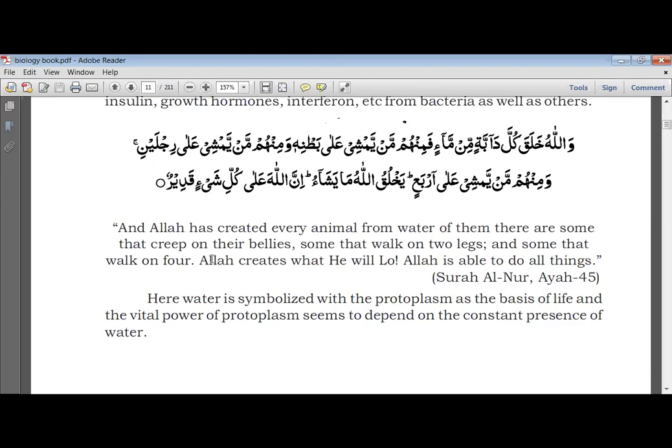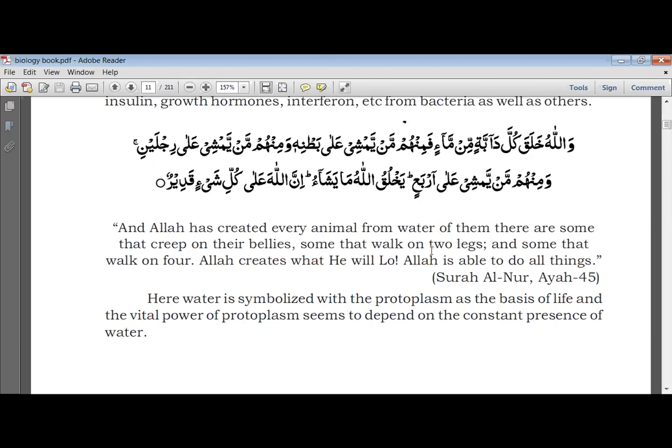Okay, fine. So in this ayah, in Surah Al-Nur, Allah Ta'ala said, Allah has created every animal from water. Means every animal has been created from water. Of them, there are some that creep on their bellies. Creep on their bellies means like reptiles. They creep, they crawl.